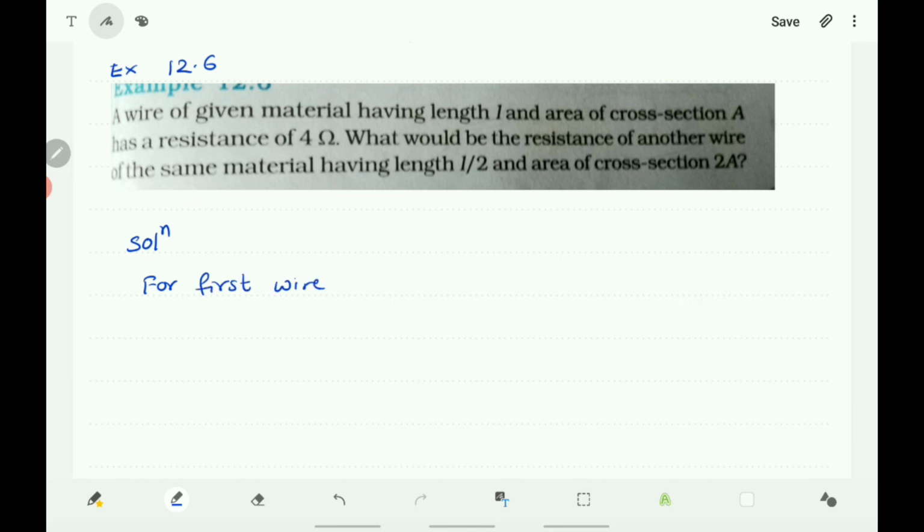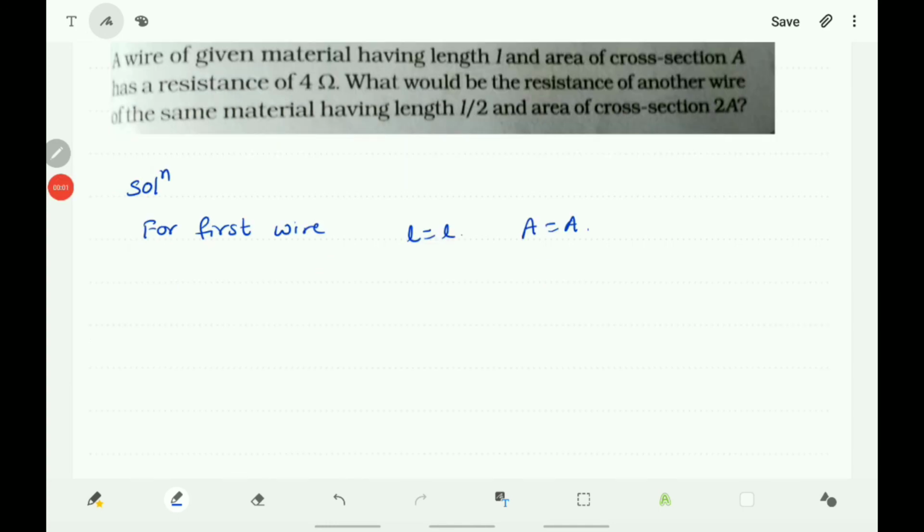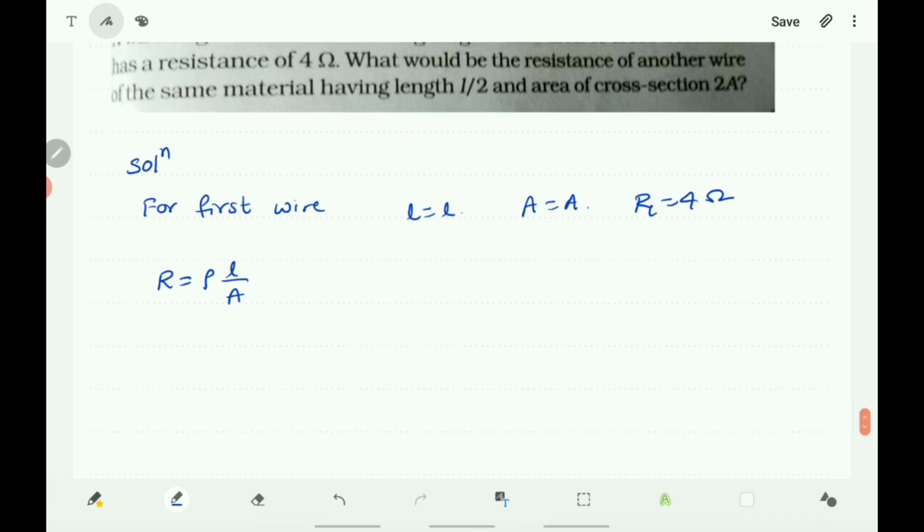For the first wire, L is equal to L only and A is equal to A only, and R1 is equal to 4 ohm. The formula for resistance is R equals rho L by A. So R1 is equal to rho L by A, and that is equal to 4 ohm.